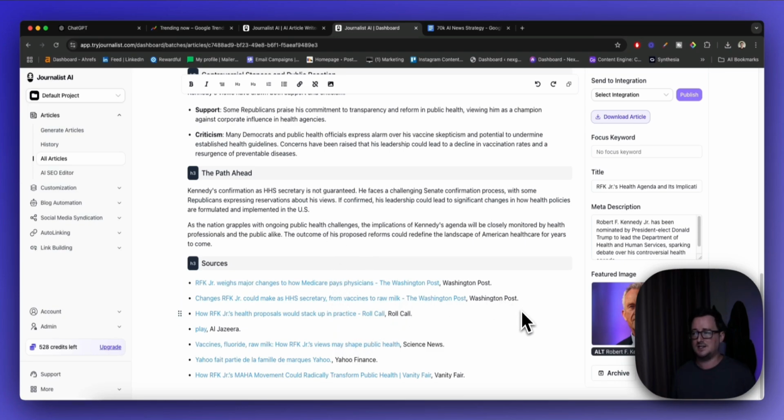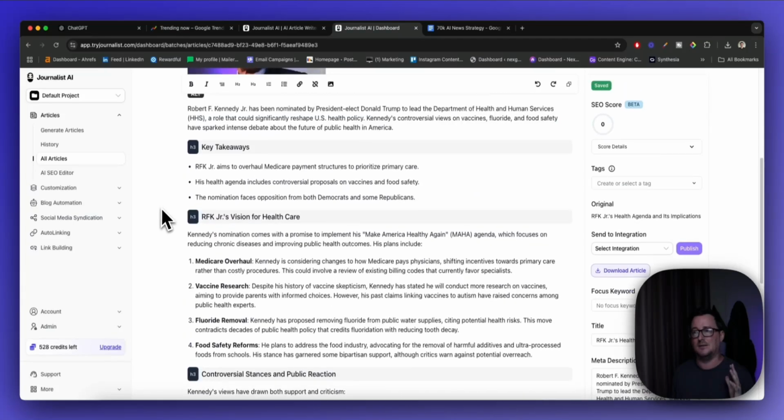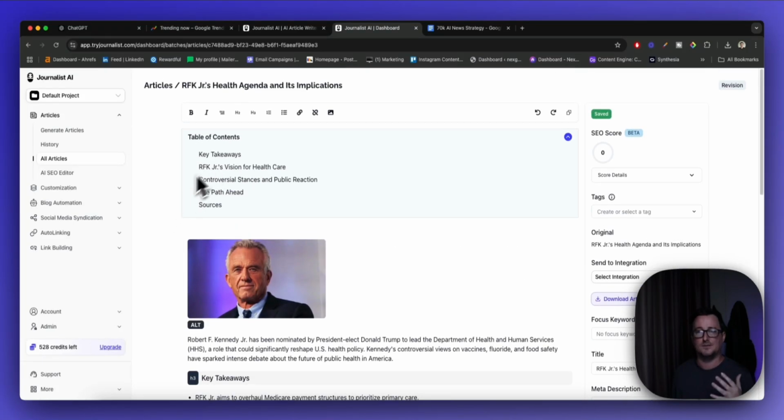So what we can do is set this up via the auto blogging feature inside Journalist AI and quite literally have it drip feed news articles in your niche or based on trending viral topics, which you can then send out via social media, via email, or to your customer list, or to your audience. It's completely up to you. But like I say, this is a completely automated way to do it. You give the AI some requirements, and it'll pull news topics based on your requirements. So this is the automated, the easy way to do it.